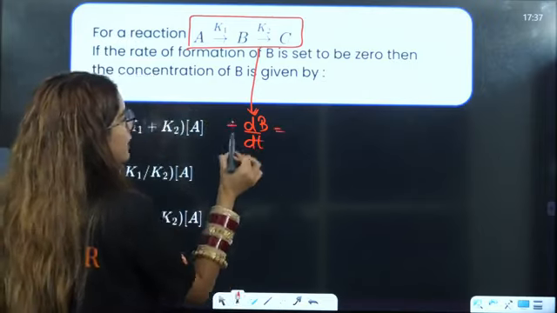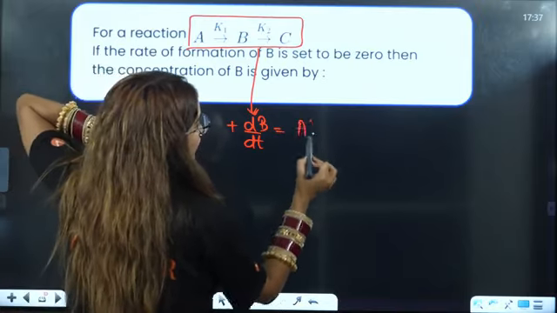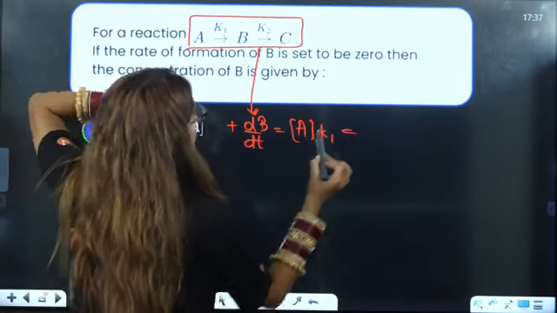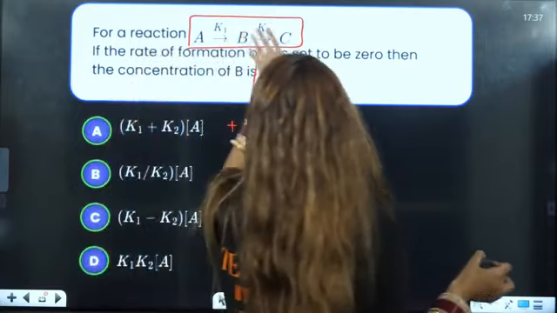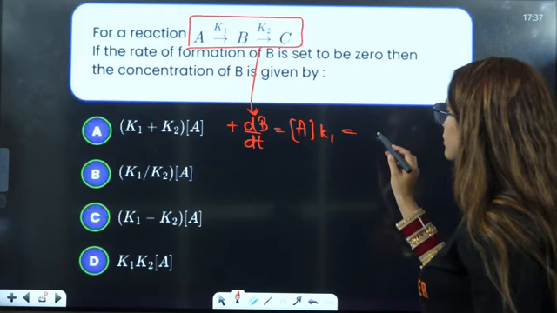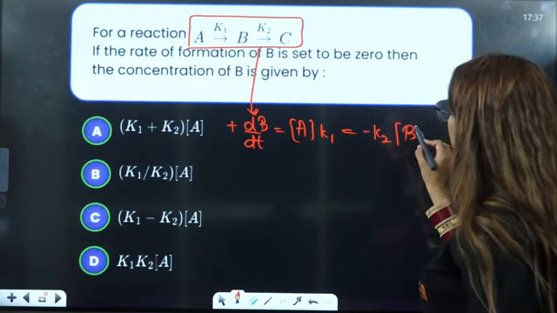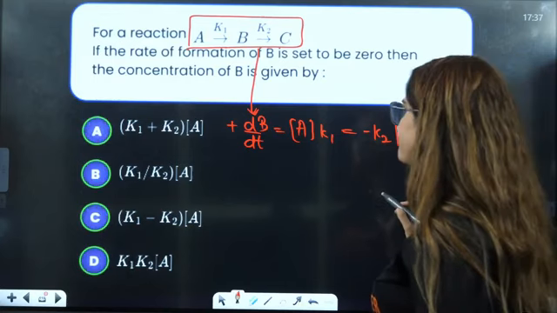With K1, it is going to be K1 into A, and for K2, B is the reactant, so that will be minus K2 into B.